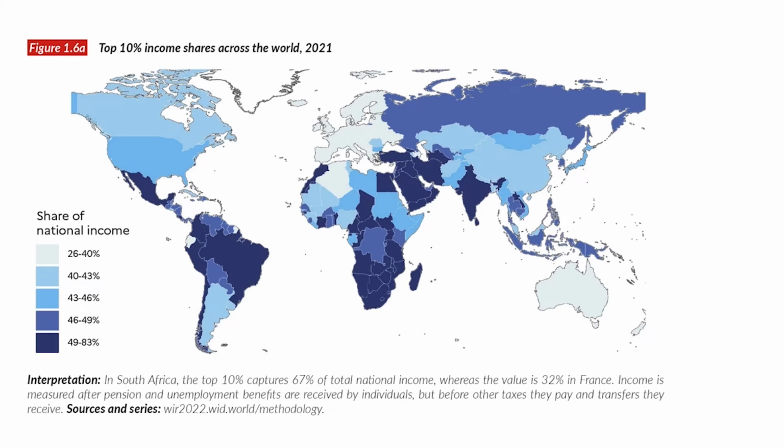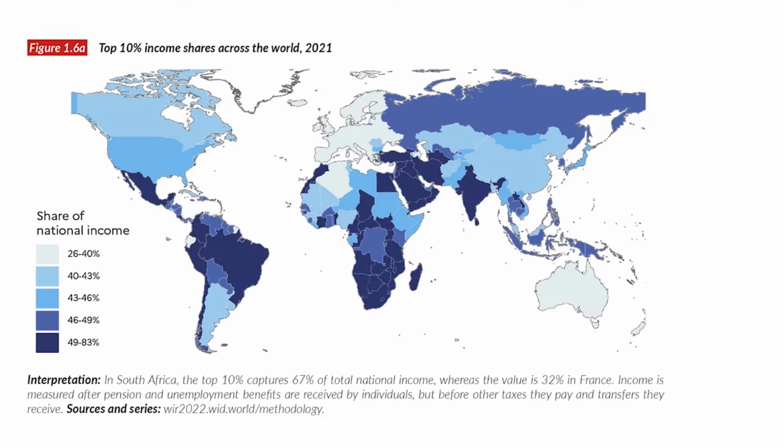Now we will see how the top 10 percent income share has been spread across the world. In India, the top 10 percent captures 67 percent of total national income, in South Africa as well, whereas the value is around 32 percent in France. The income is measured after the pension and unemployment benefits are received by the individuals.